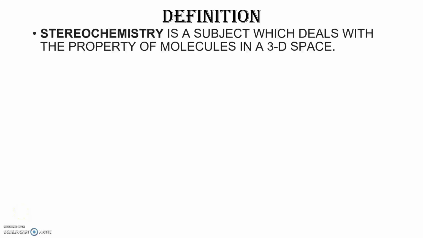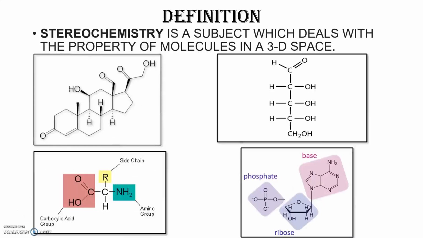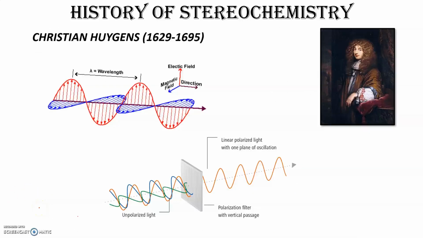The basic definition of stereochemistry is that it is a subject which deals with the property of a molecule in three-dimensional space. It is becoming increasingly important in the study of organic chemistry because it has significantly contributed in establishing the mechanism of organic reactions. Important biomolecules like steroids, carbohydrates, proteins, and nucleic acid have a fascinating stereochemistry of their own. I would like to explain the concepts of stereochemistry from the very beginning.